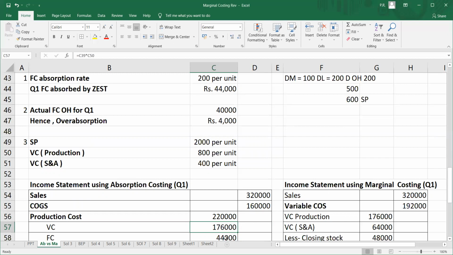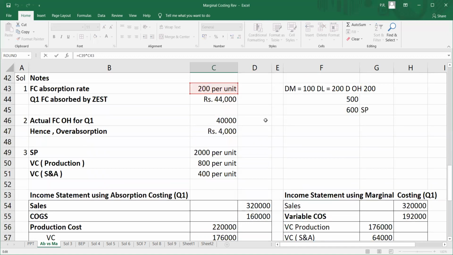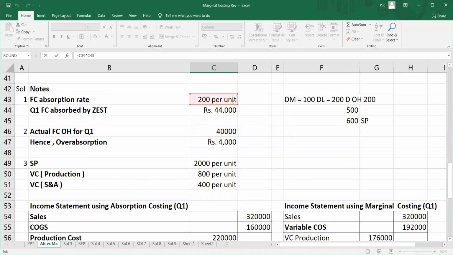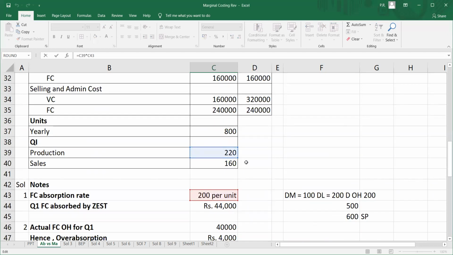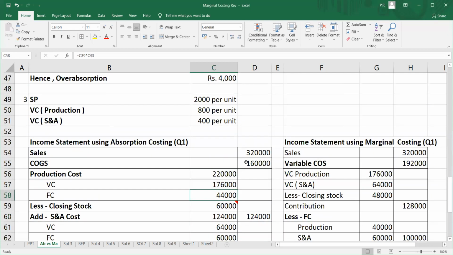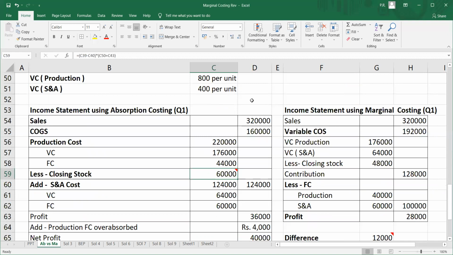And my fixed cost, how much actually I have absorbed in this time? I have absorbed over here 200 per unit, that was my formula, into I had made 220 units. So I had absorbed 44,000 rupees of fixed cost of production. Now I'm going to value the closing stock. How do we value closing stock?